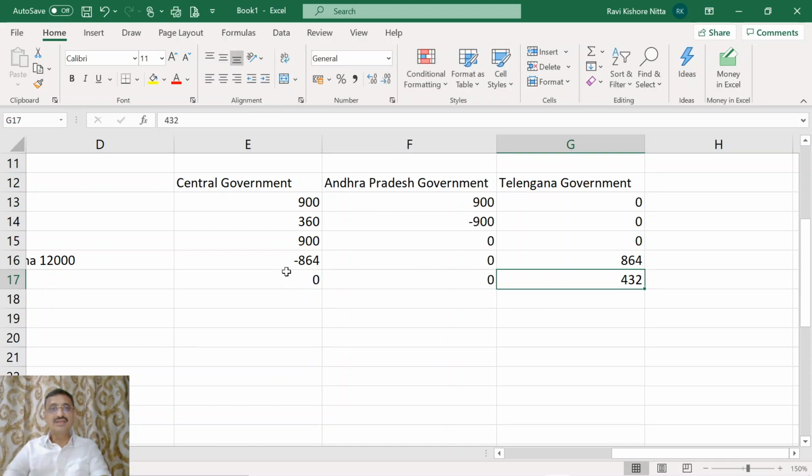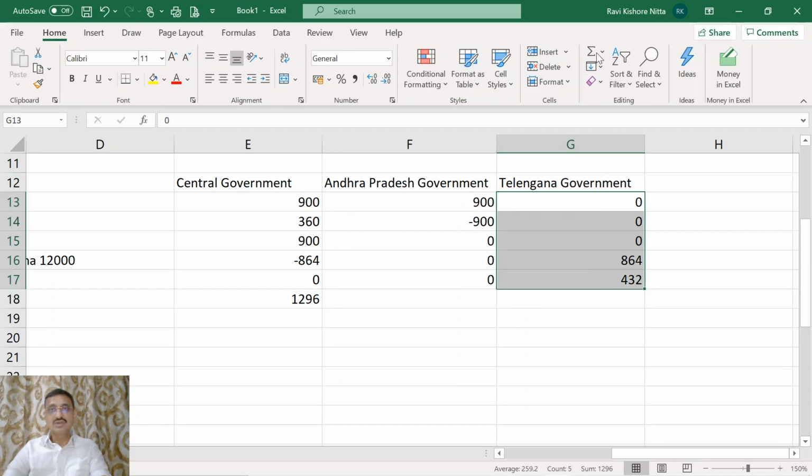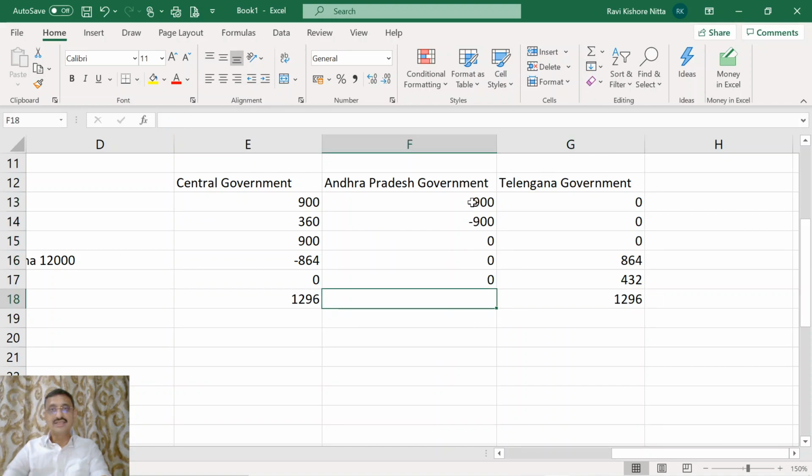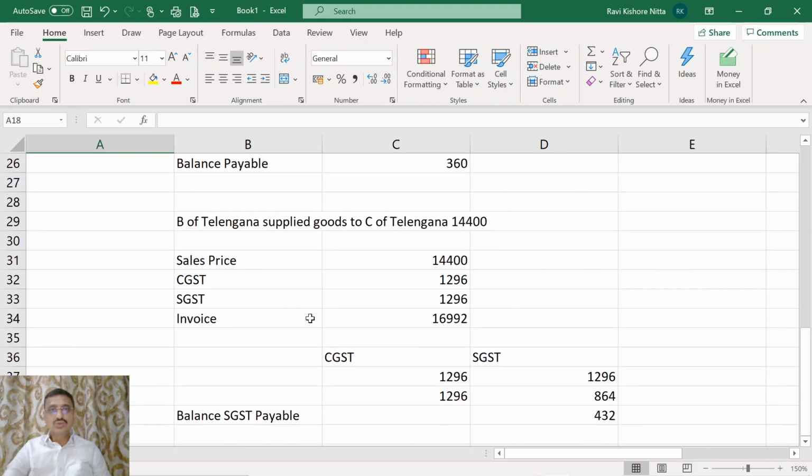Now what has happened? Now what is the sum total of this? 1296. What is the sum total of this? 1296. Now what is the sum total of this? 0. Now friends, understand carefully here. What is the price at which the goods are sold ultimately?